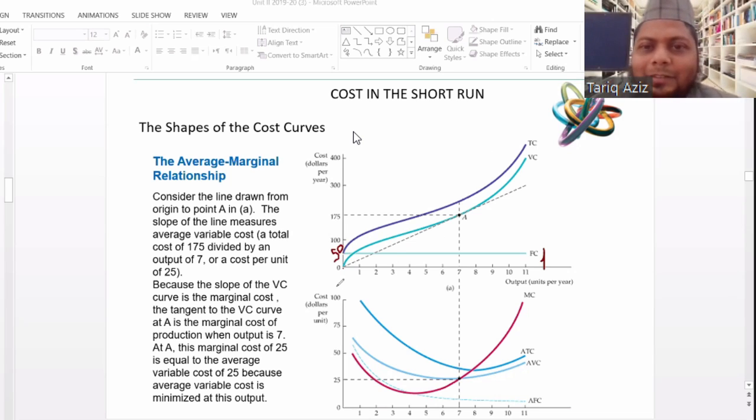Initially it increases, then it reaches an inflection point, then again the variable cost starts increasing. So this is the behavior.